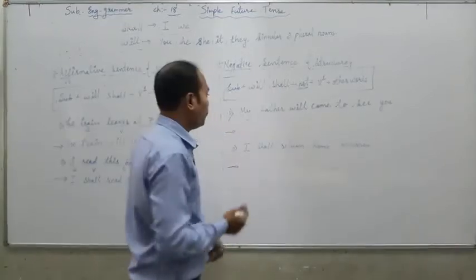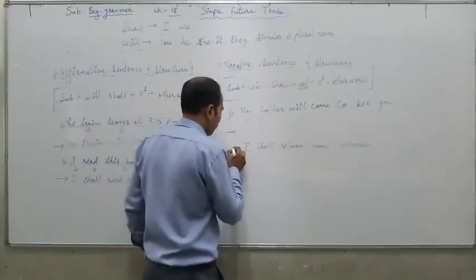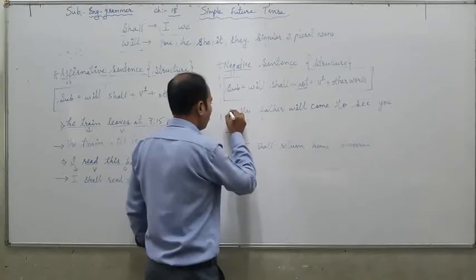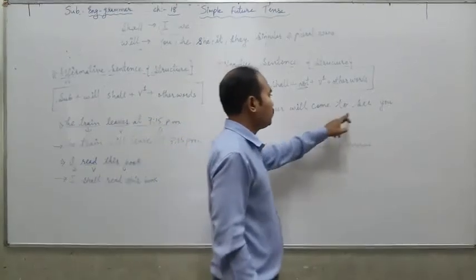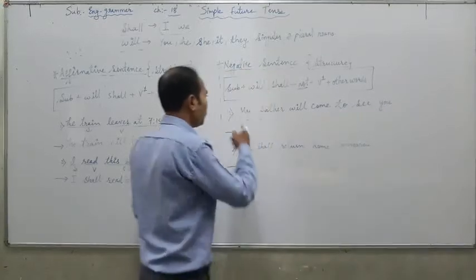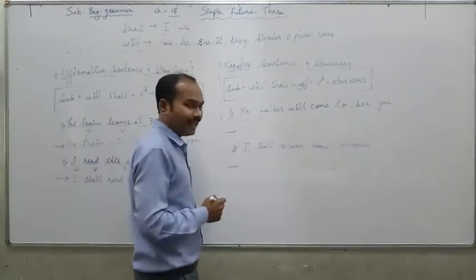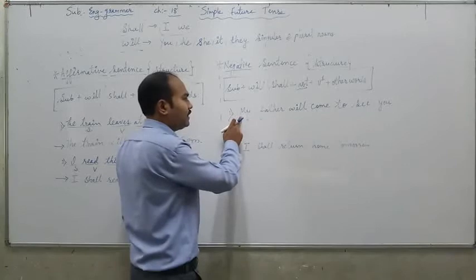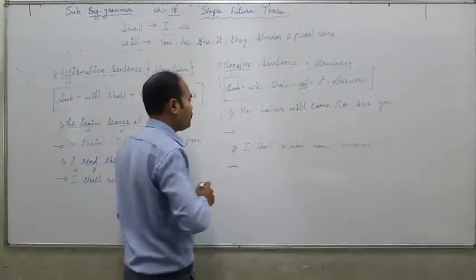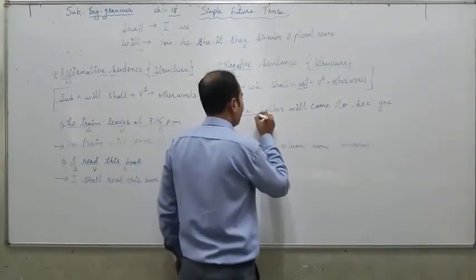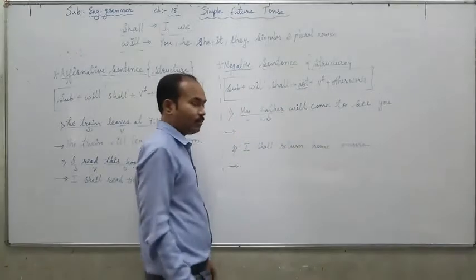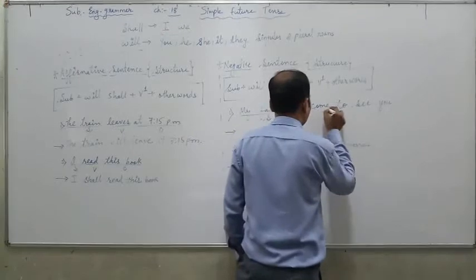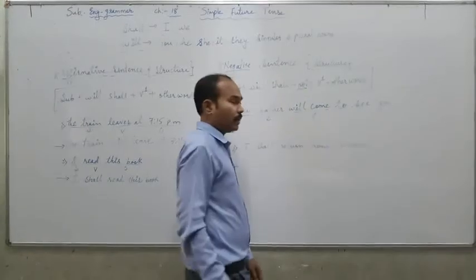So let us do it with a question example. Question number 1. My father will come to see you. We will convert this sentence into a negative sentence because this sentence is in positive form. First of all, we will underline the subject. My father, subject. Will come is the verb.